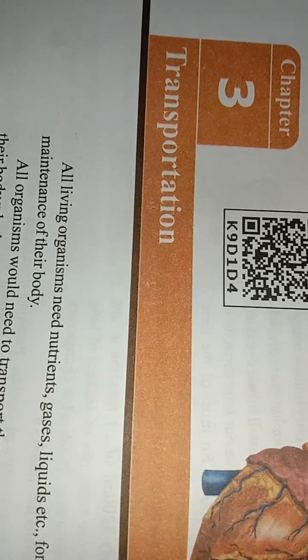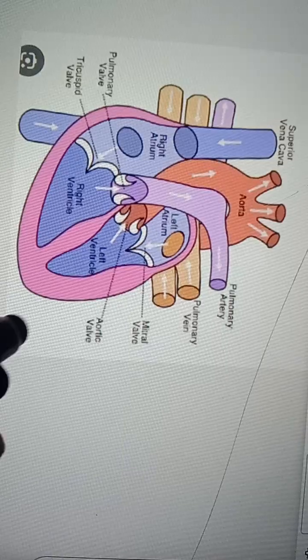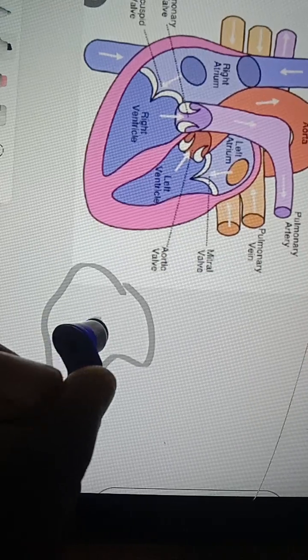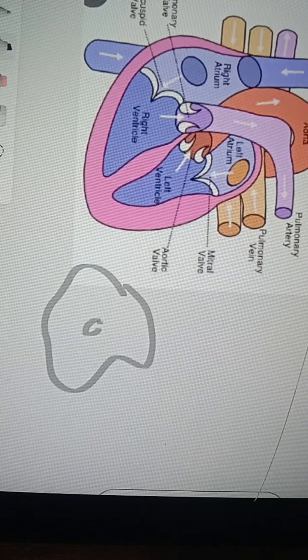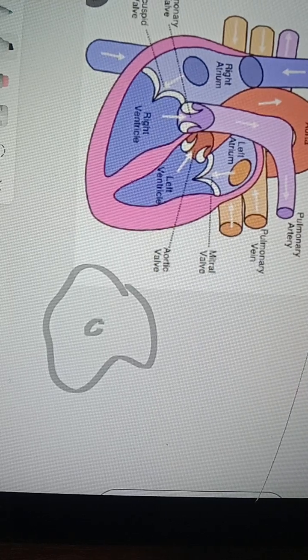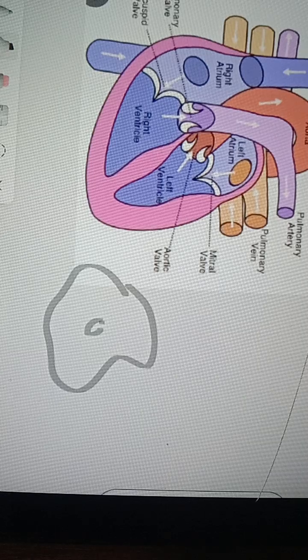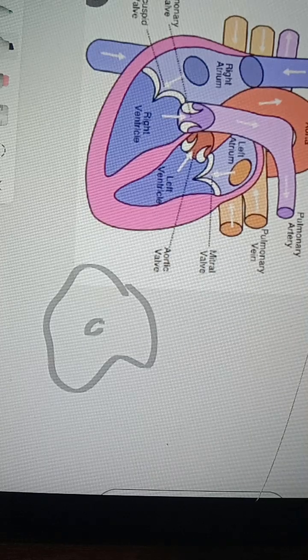If you take lower organisms like amoeba, what will it do? Amoeba is a single cellular organism, a unicellular organism. Even though it is unicellular, it performs all the life processes. What are the life processes again? Respiration, digestion, excretion, reproduction, transportation of materials, and coordination. All this comes under life processes.